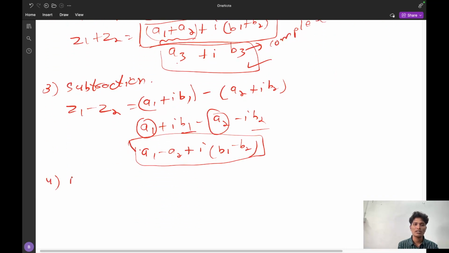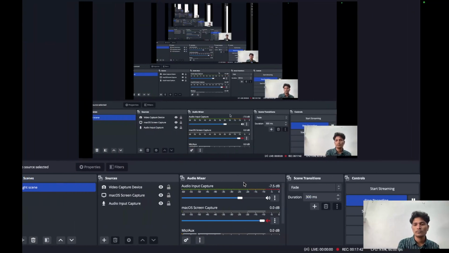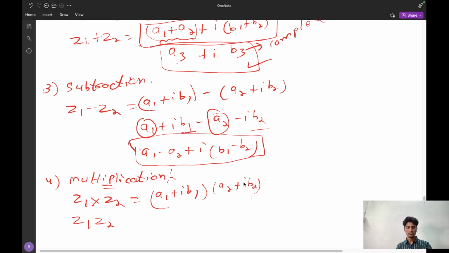Now the fourth operation, that is multiplication. Multiplication, that is z1 we have to multiply with z2. So it will be represented as z1 z2. How is the multiplication performed? That is a1 plus iota b1 should be multiplied with a2 plus iota b2. This is the same as a plus b whole square, that is a plus b into a plus b.